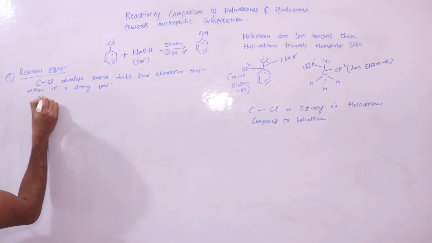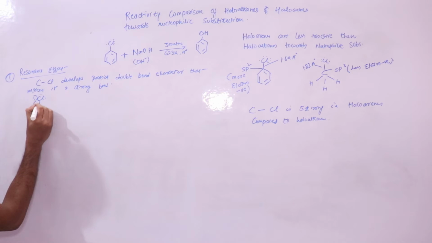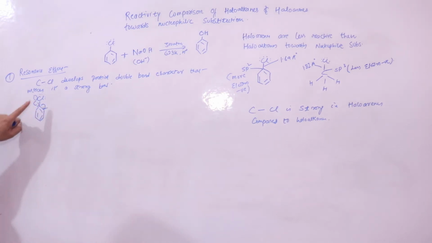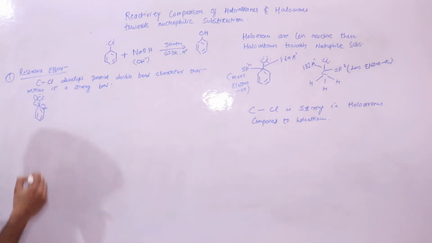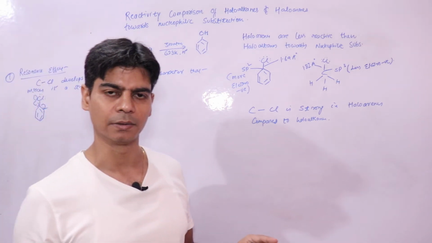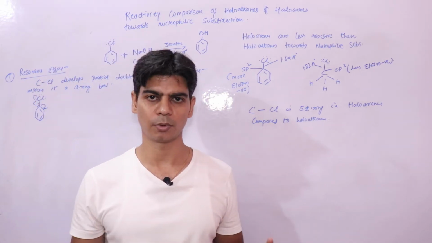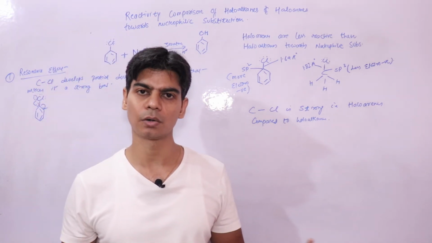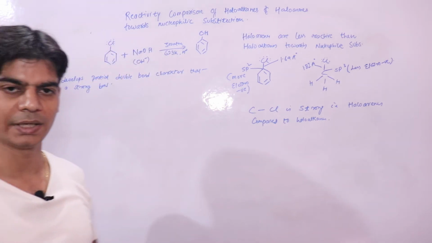This is your benzene. This lone pair of chlorine enters into conjugation with the benzene ring, so it will start moving along with the benzene ring, due to which the C-Cl bond will develop a partial double bond character. And we know that double bonds are stronger bonds. We need to give them more energy in order to break. So that is why you need these drastic conditions in case of haloarenes.